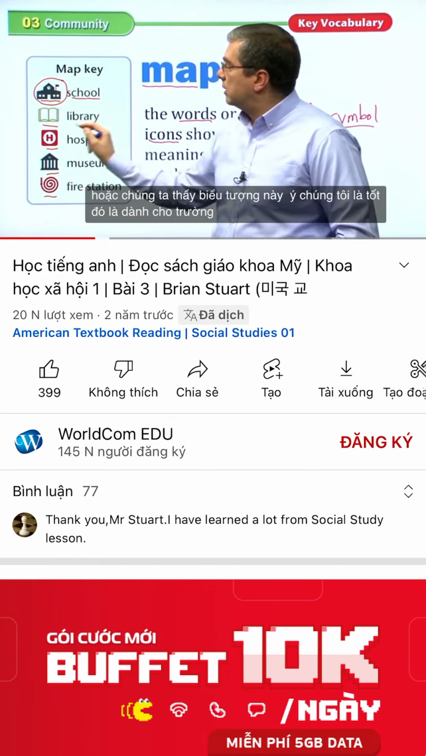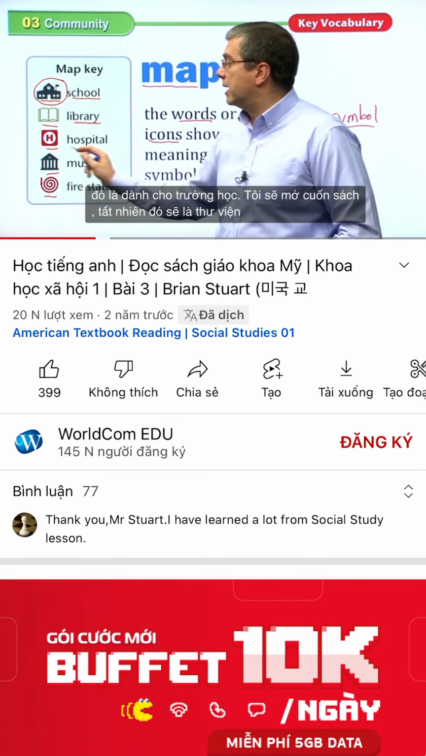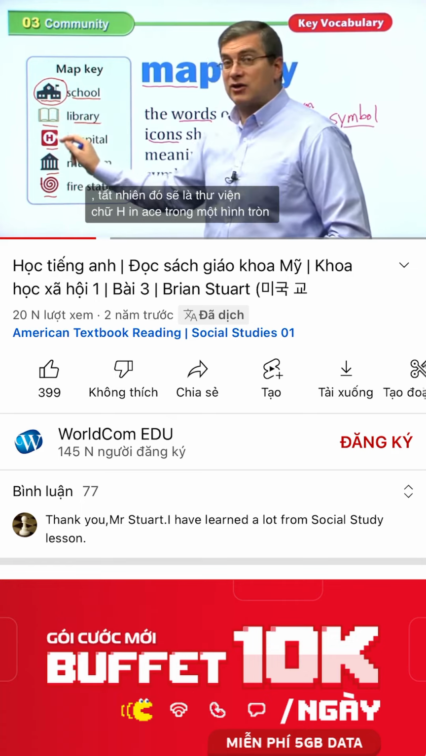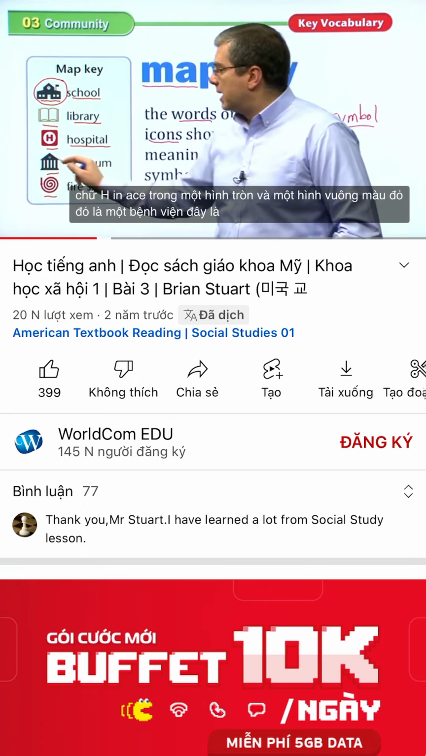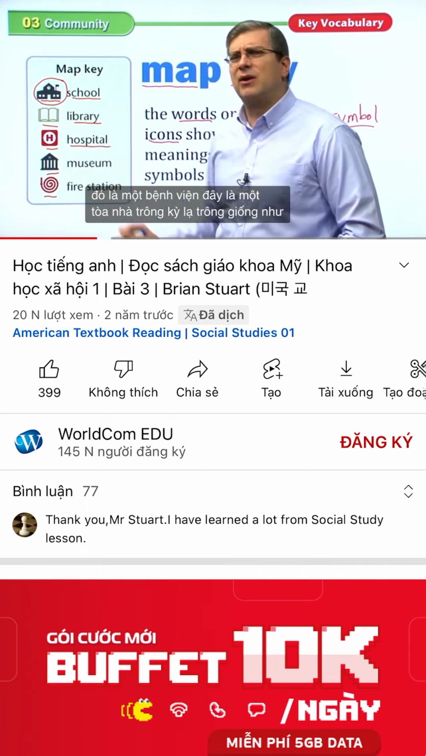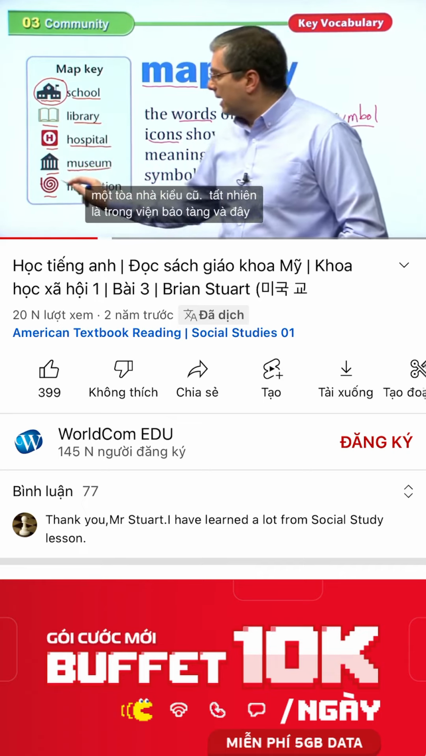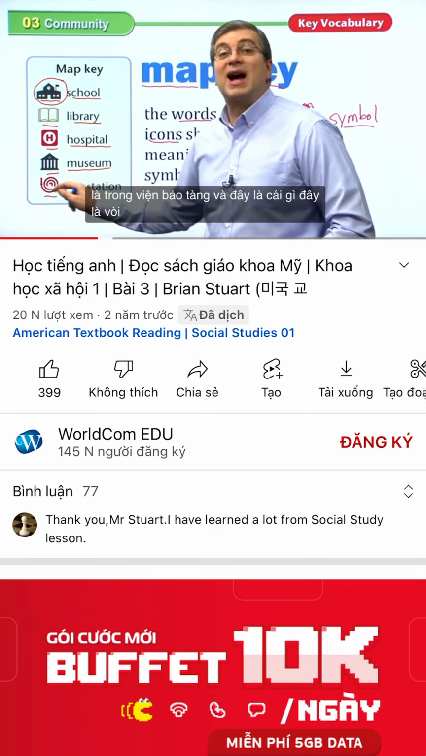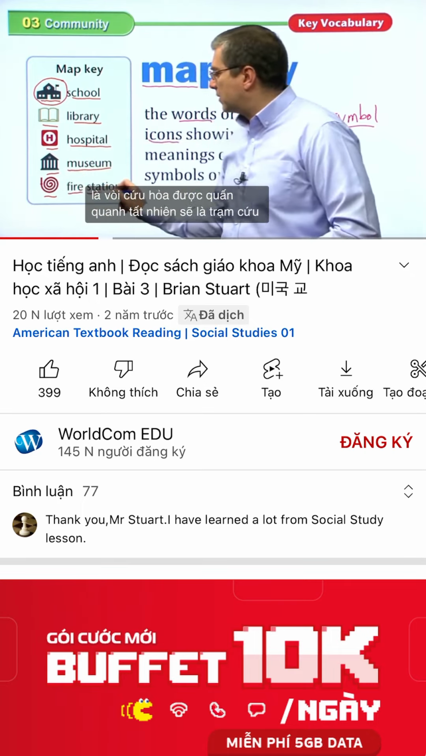is for school. Open book, what would that be? Of course, that's library. An H in a circle and a red square, that's a hospital. Here's a strange looking building, looks like a very old style building. That, of course, is a museum. And here, what is this? That's a fire hose, right? Wrapped around, of course, that would be the fire station.